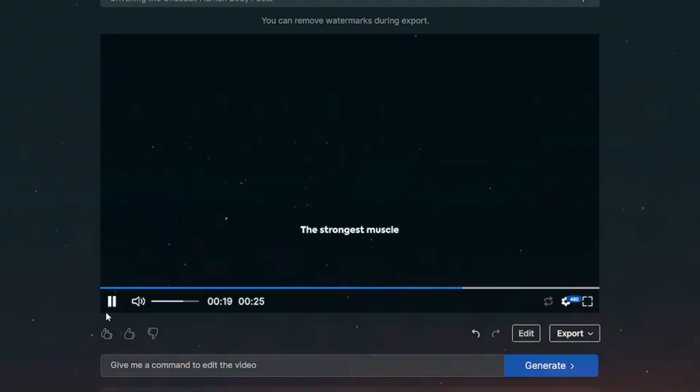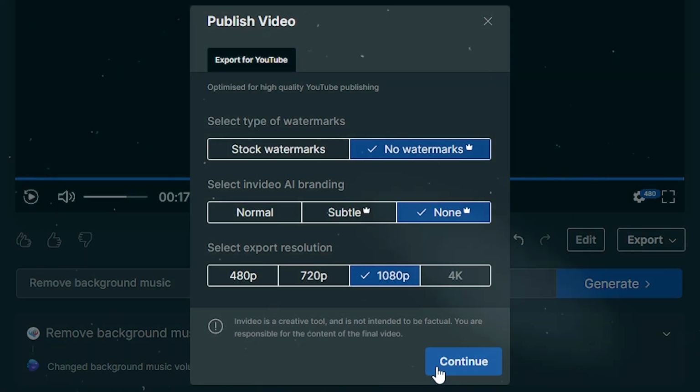That looks awesome. And with that, our video is done. Once you're satisfied with the results, just go ahead and click export and choose your parameters. Please note that the watermarks get removed in the final export if you're on the paid plan.